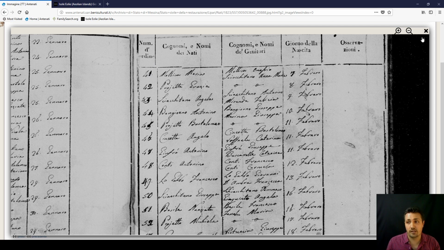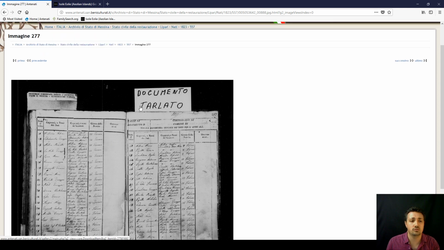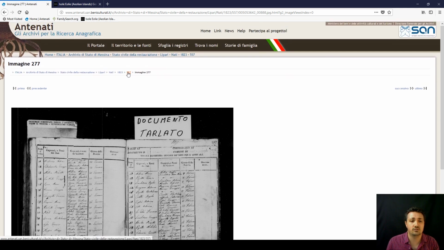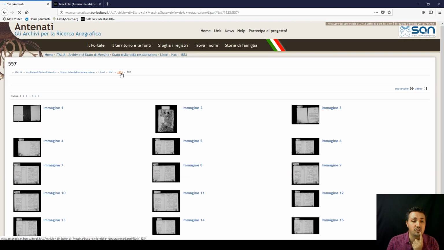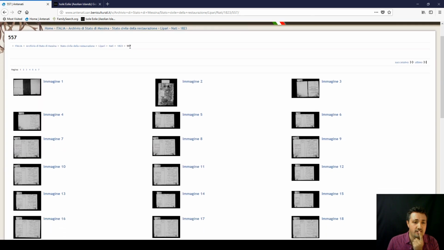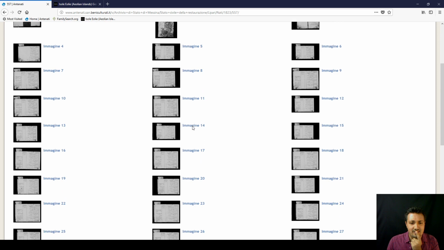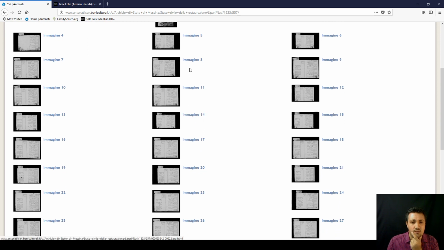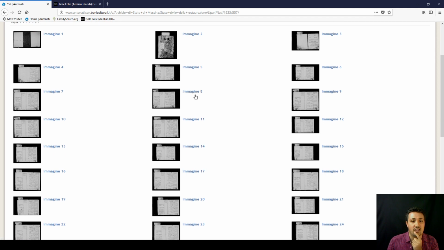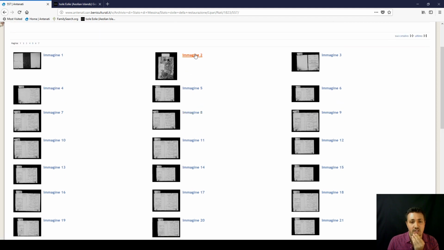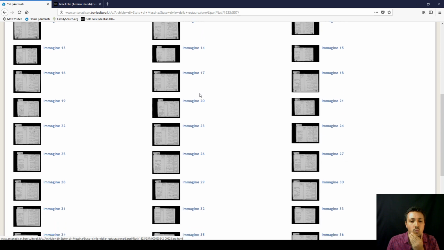In this case, 41. And then what I would do is go back to all the thumbnail images, go to the volume number, and it was 41. Now I know with the births, it's pretty much one birth per page in 1823, and I've got 1, 2, 3 images already taken up. So I've got 41.